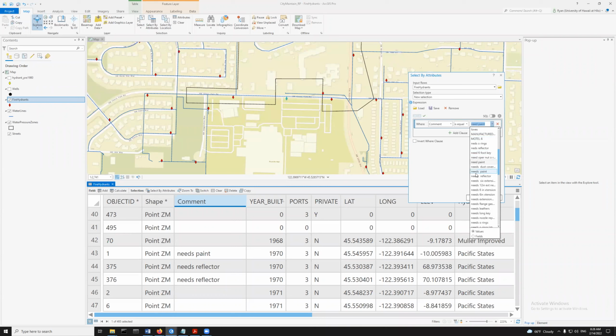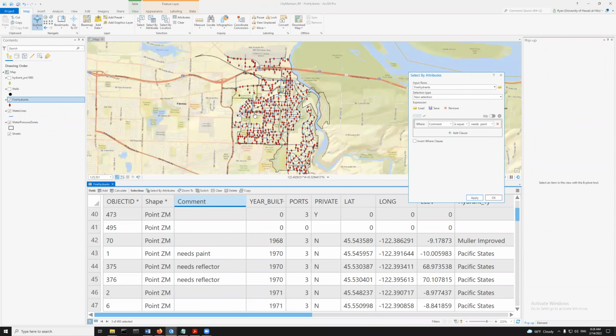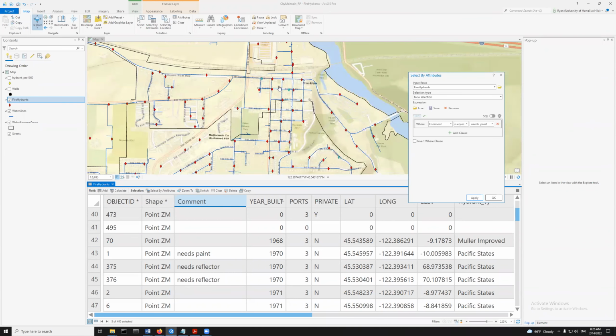But maybe that's not the best way to do it, because if I change from need paint to needs paint with 2 spaces, and then I apply that one, oh, I picked up another 3, and they're all up here. These guys need paint, but they've got 2 spaces here. And then if I come all the way down here to needs paint, you say the same thing over and over again, it starts to not mean anything. Now I picked up 58, right? Now I've got 58 of these that need paint.